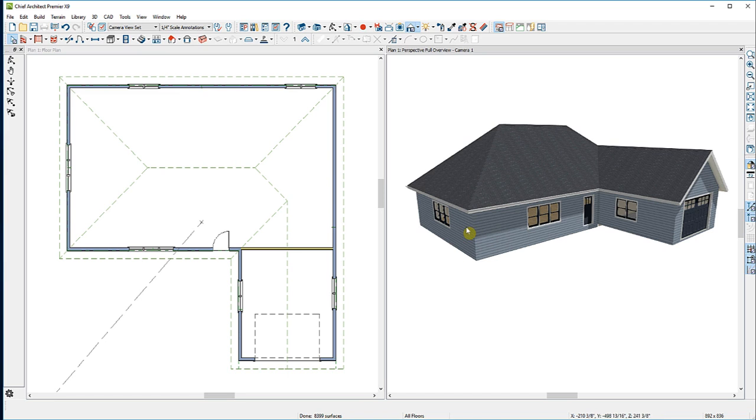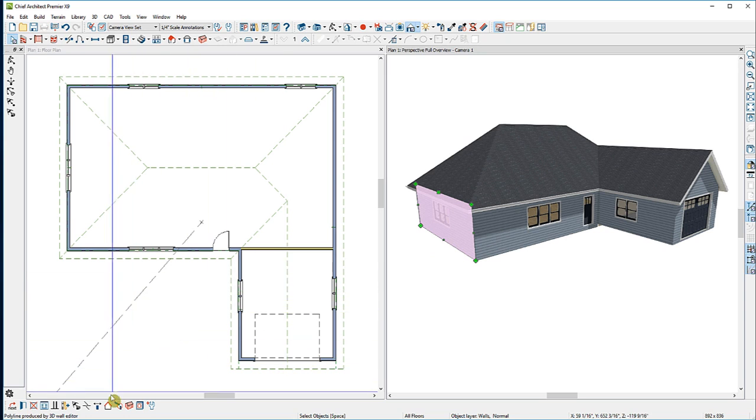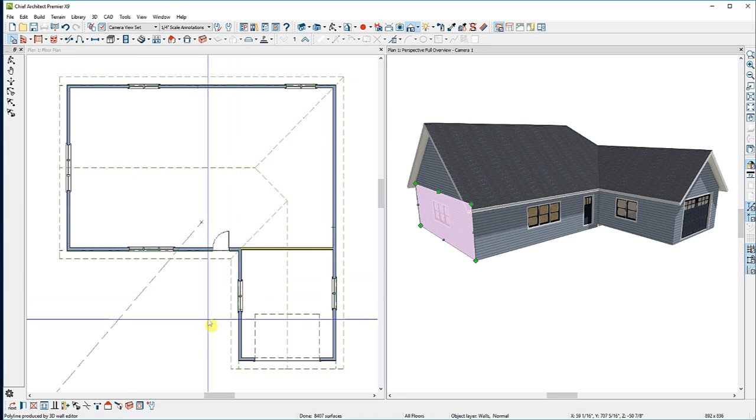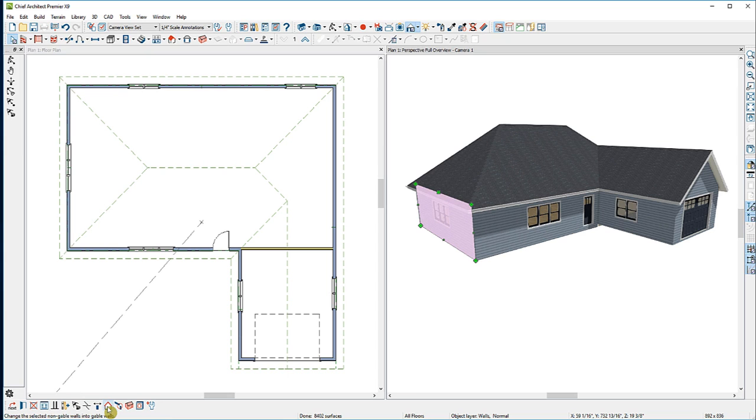There's a quicker way to do this. Chief has given us a quick tool in our Edit toolbar. When I select this wall, I'll go down here to the Edit toolbar at the bottom of my screen and click on Change to Gable Wall. When I click on that, you'll see that the wall will build as a gable wall, and the tool that I've clicked on is now the Change to Hip wall. If I click on this Change to Hip wall, it'll change it back, and the tool again is a Change to Gable wall.